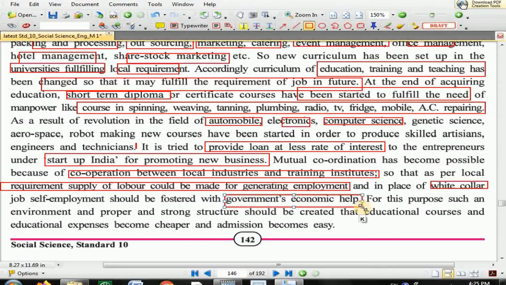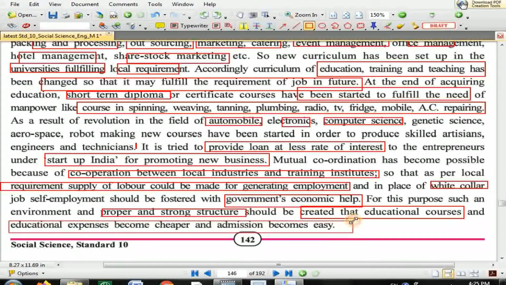So the point says, if you are trying to go for self employment, then the government provides financial help to you, and for this purpose we require a specific environment and a proper and strong structure should be created, so that educational courses and educational expenses become cheaper and admission becomes easy. That is also a major discussion, that education needs to be cheaper and education expense reduced, and at the same time we need to create more educational courses so that they can satisfy the industrial requirement.